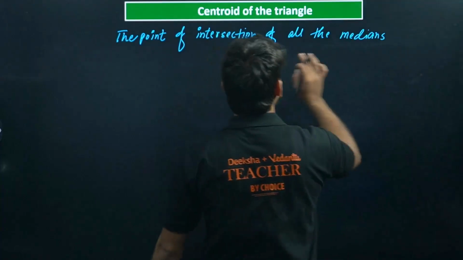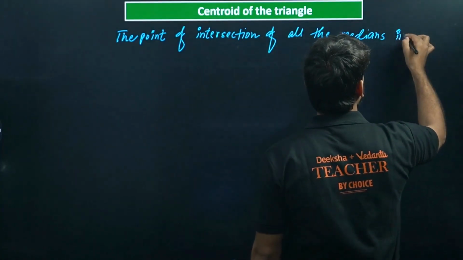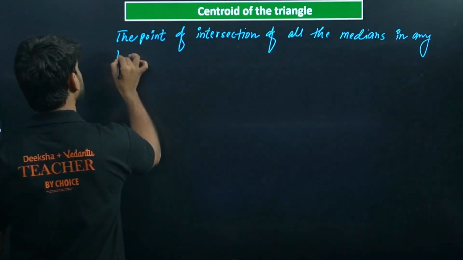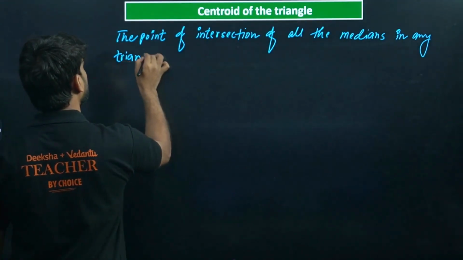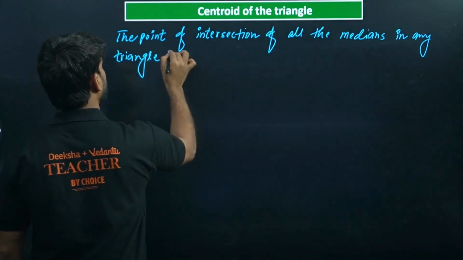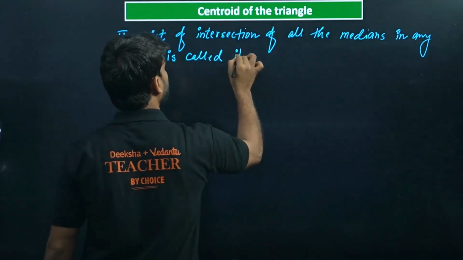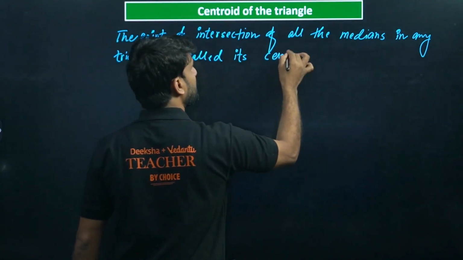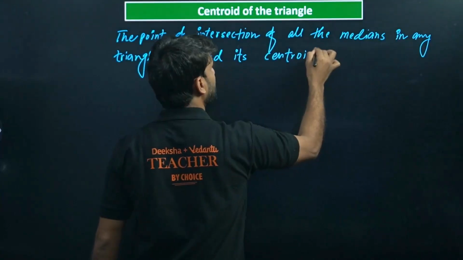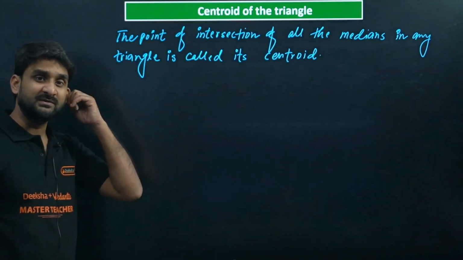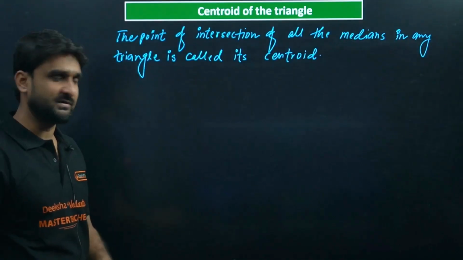So the point of intersection of all the medians in any triangle is called its centroid. I hope now it is clear to you all. The point of intersection of all the medians in any triangle is called its centroid, right?